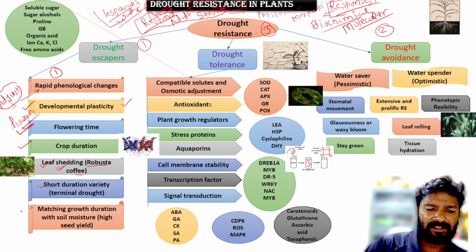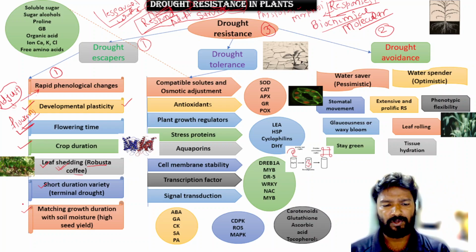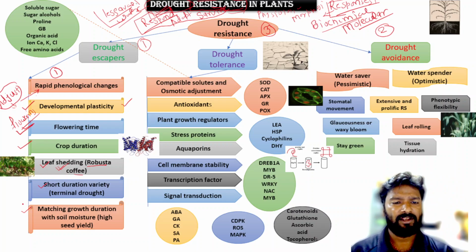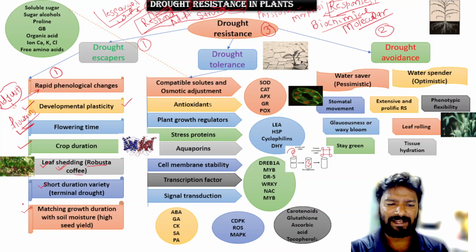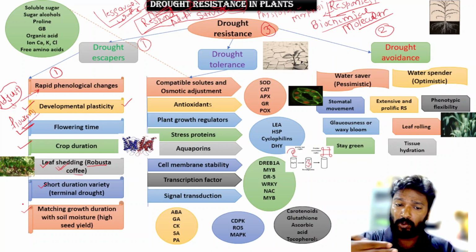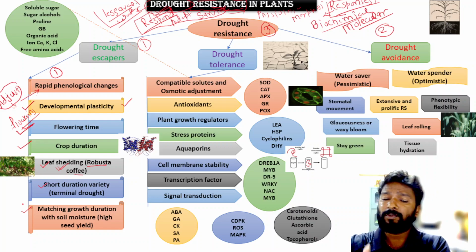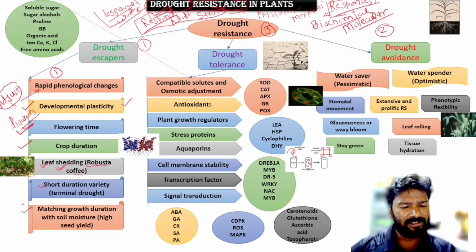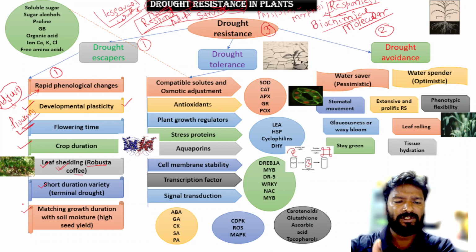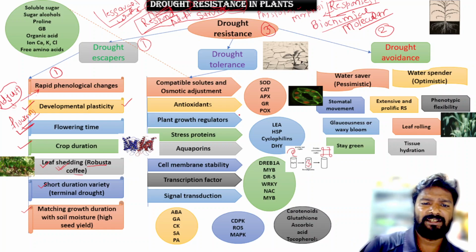Okay, next is matching growth duration with the soil moisture. Most of the drought escapers also adopt this mechanism by which they can match their growth duration with the availability of soil moisture. It means if there is less soil moisture, then they will accelerate their phenological changes. So friends, these are the drought escapers.